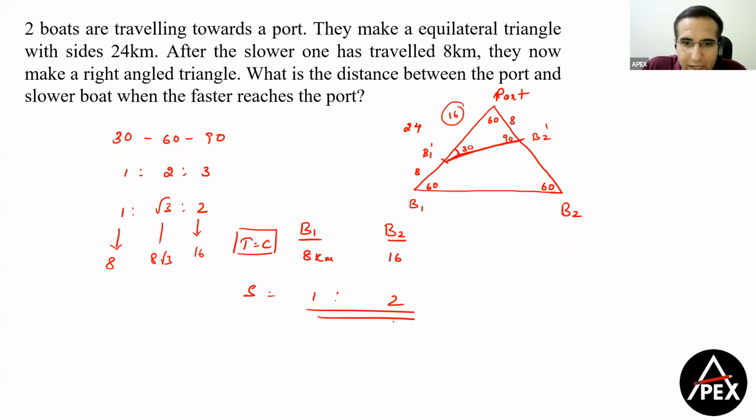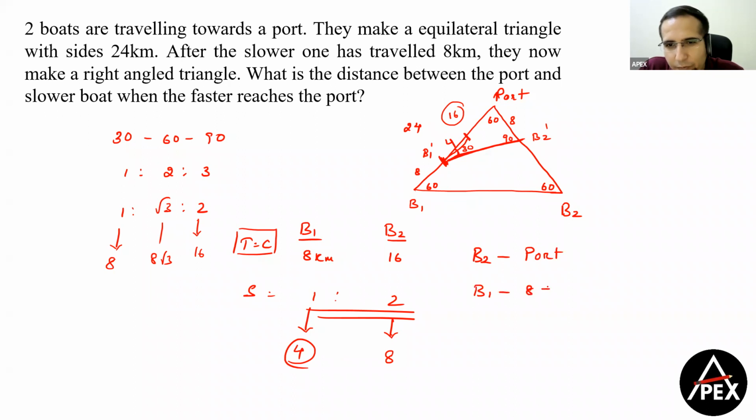When the faster guy covers 8 kilometers, can I say the slower guy covers 4 more kilometers? So the slower guy was at the 8 kilometers point, it will cover 4 more. That's it. Right. That means when B2 reaches the port, B1 has traveled a total of 8 plus 4, that is 12 kilometers. So the required distance is equal to 24 minus 12, that will be equal to 12 kilometers, and that becomes your answer.